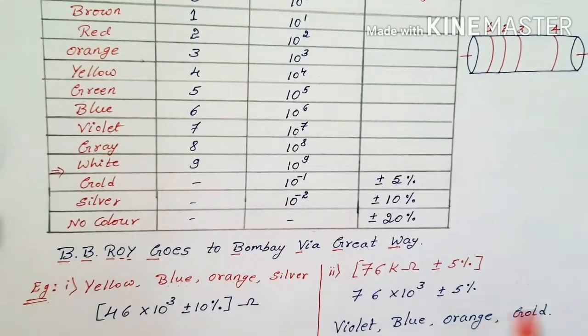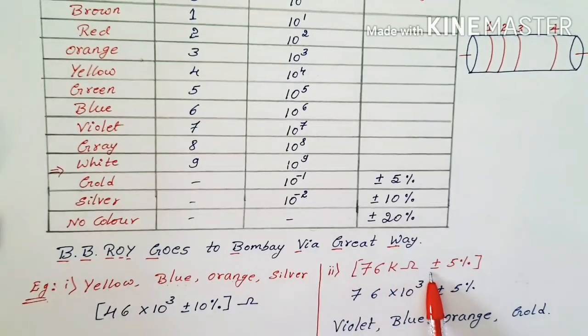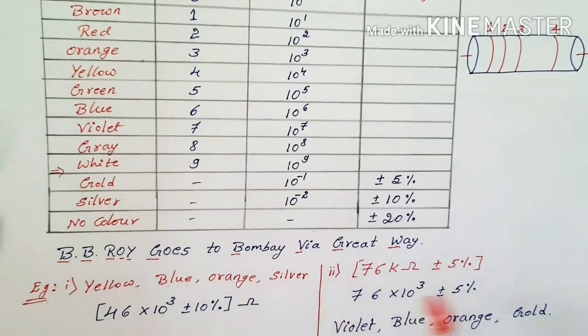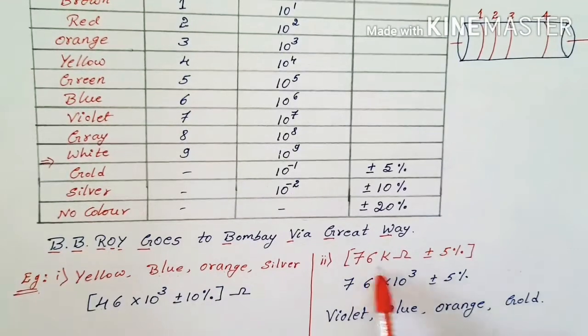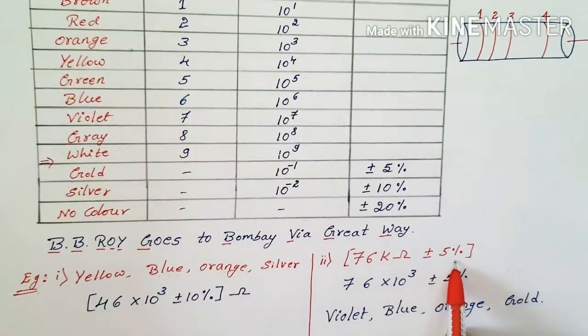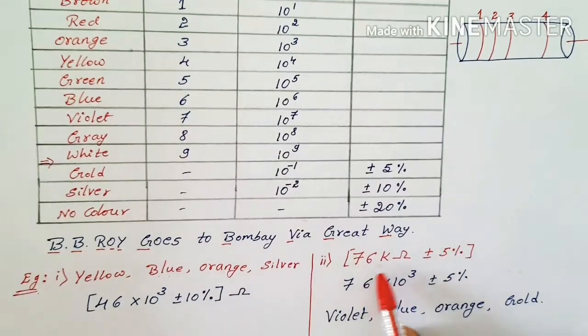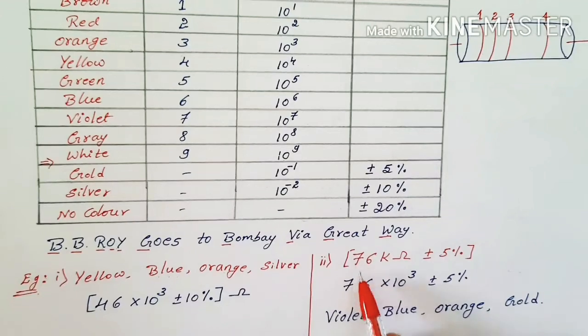Suppose I get the value of the resistor, how can I convert it into colors? It's just the reverse process. Suppose I have a value of 76 kilo ohm plus or minus 5%, then I have to convert it into colors. What colors may be printed on it? The first one, 7, 6, kilo means 10 power 3.